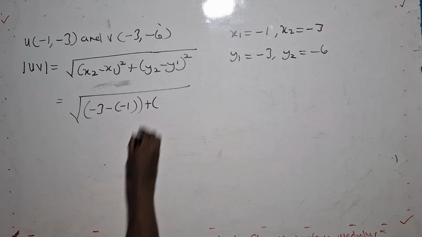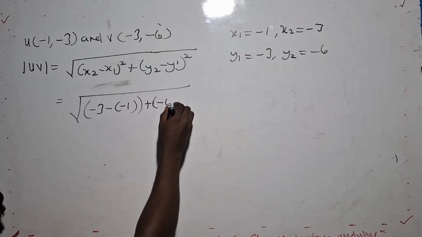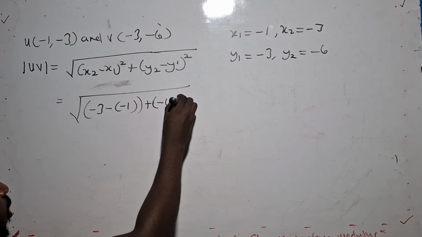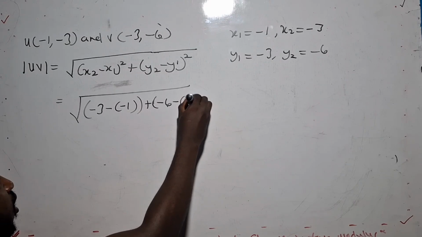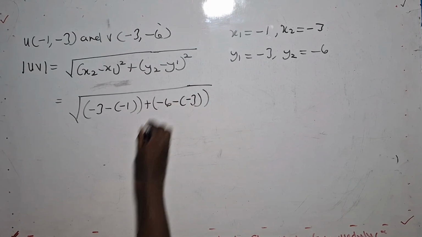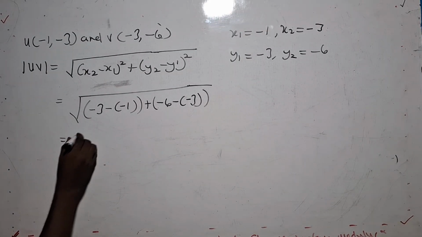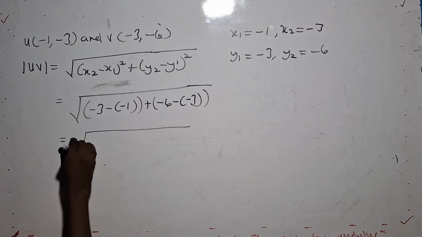Plus the y2. The y2 is negative 6. The sign has minus already, then you are introducing negative as well. That one too will be in a bracket. So you follow closely. Now let's move on.